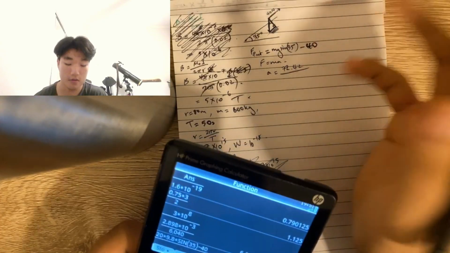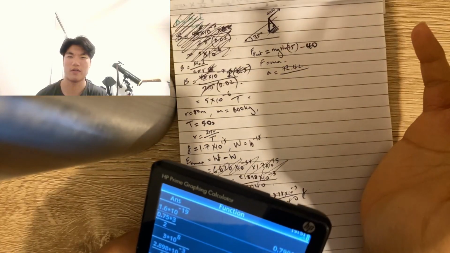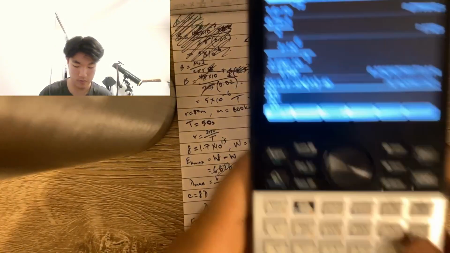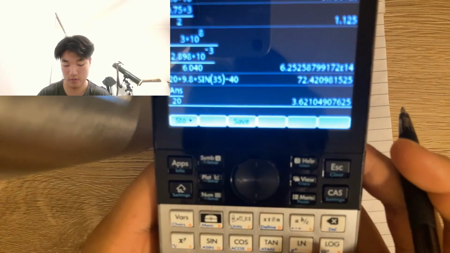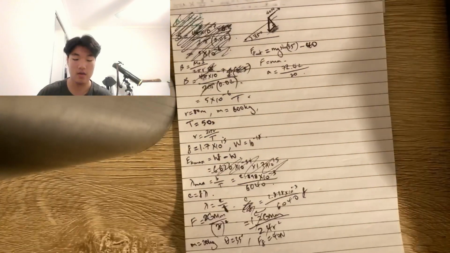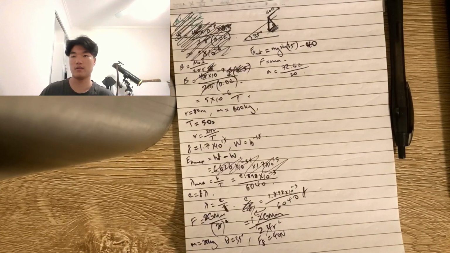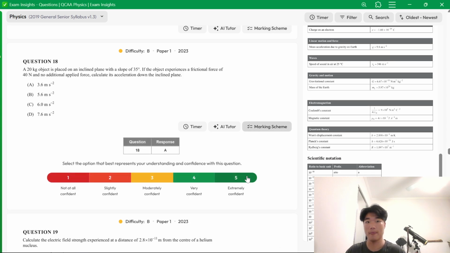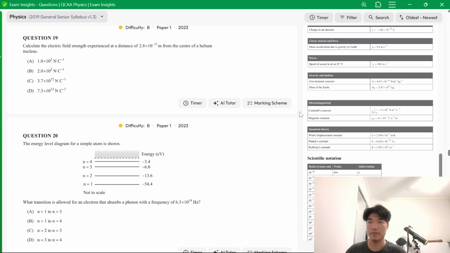So 2.42, obviously rounded just because I'm not going to write the entire number, divided by its mass, which is 20. So we're going to use the exact figure. So then we get an acceleration of 3.6 meters per second squared. So again, it's two significant figures, which is A. And it is A.